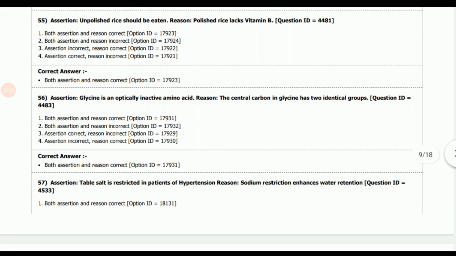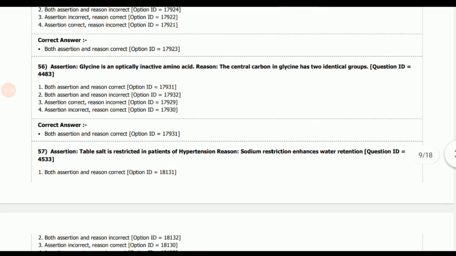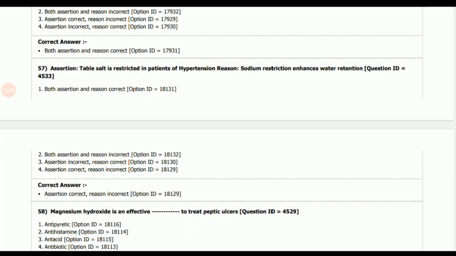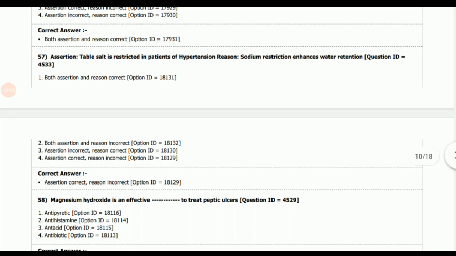Next question, assertion is glycine is an optically inactive amino acid, and the reason is the central carbon in glycine has two identical groups. So both the assertion and reason are correct. Next question, table salt is restricted in patients of hypertension, and the reason is sodium restrictions enhance water retention. So assertion is correct, but this is not the correct reason.